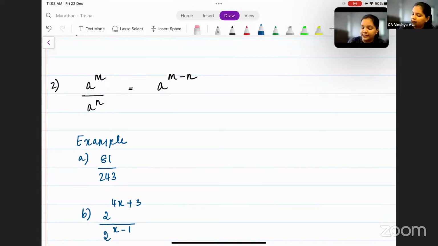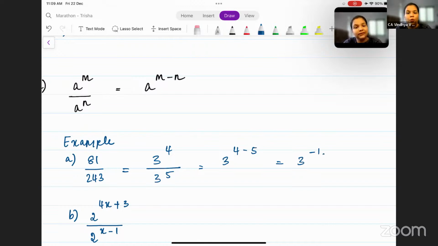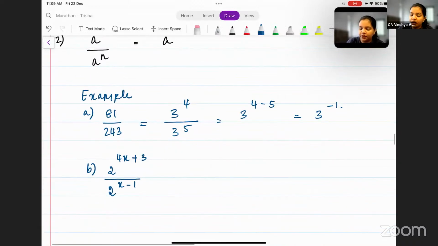Okay, let's understand this. Now, 81 and 243 is given. So 81 divided by 243. Can I write 81 as 3 to the power 4 and 243 as 3 to the power 5? Correct? So what do you get? 3 to the power 4 minus 5, that is 3 to the power minus 1. Is this clear till here? Okay. Now next example.